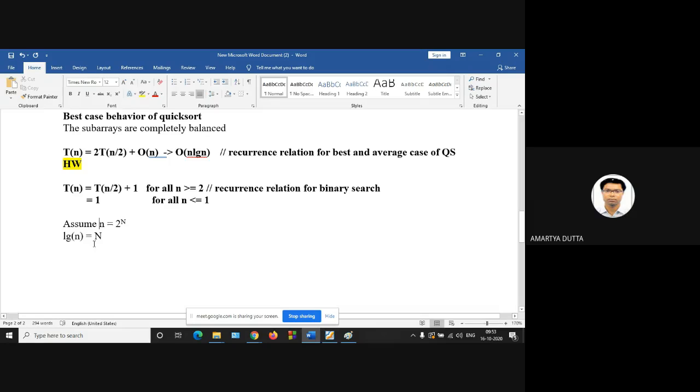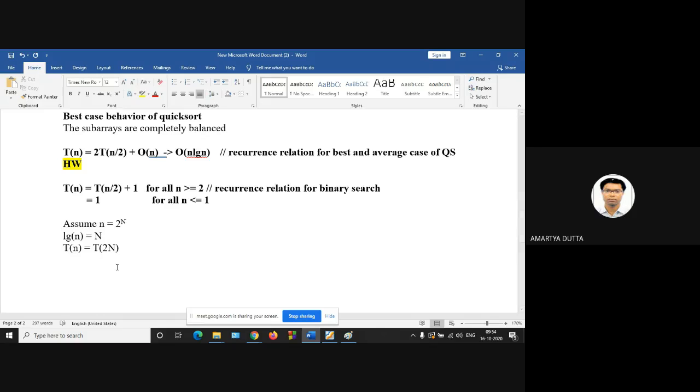Assume n is equal to this. Now T of n is given, so for this n we can write 2 to the power N.